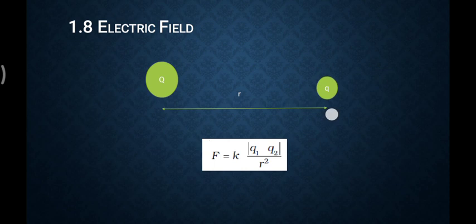Before proceeding into the electric field, we know this picture. As I said earlier also, there are two charges. I am showing you one bigger and one smaller intentionally, because it depends on the magnitude of the charge, how many coulombs it has, and it also depends on the separation. But what does the force between them depend on? The force is defined by Coulomb's force, k q1 q2 upon r square. Here q1 is capital Q, and q2 is the small q.